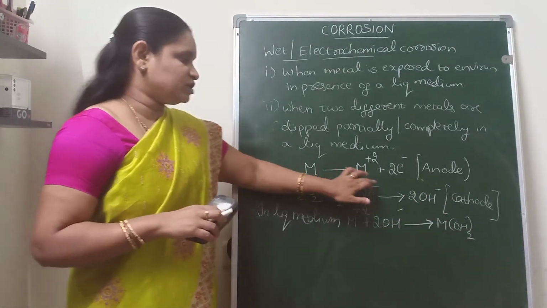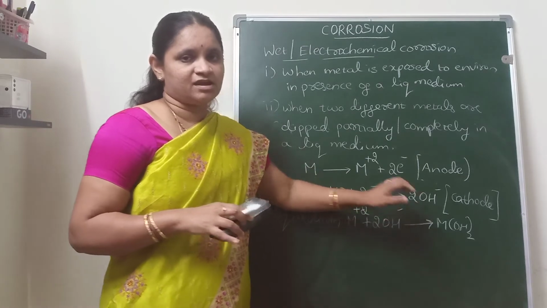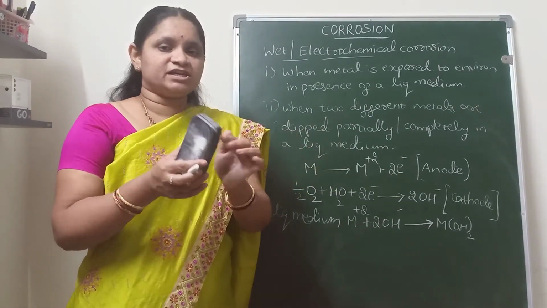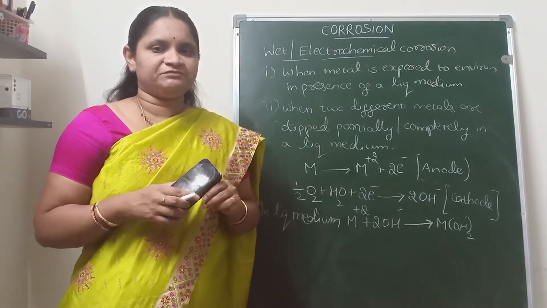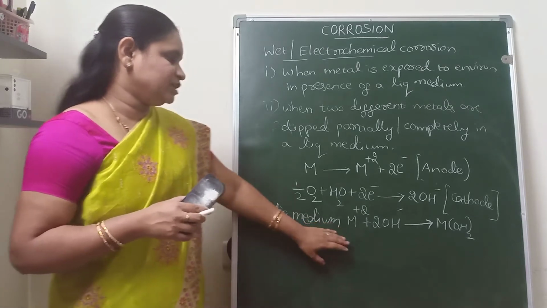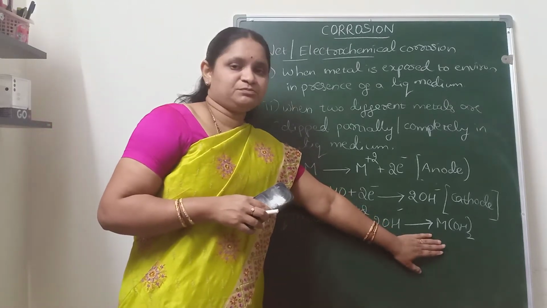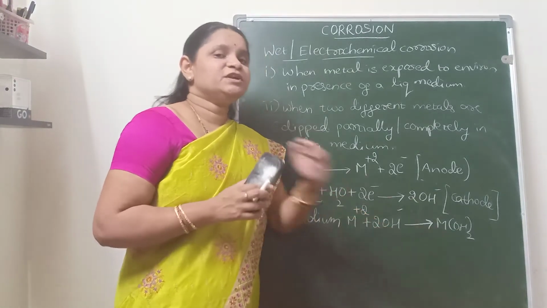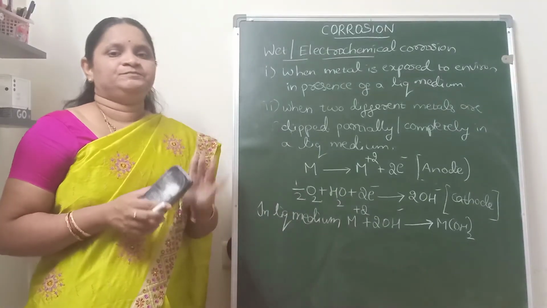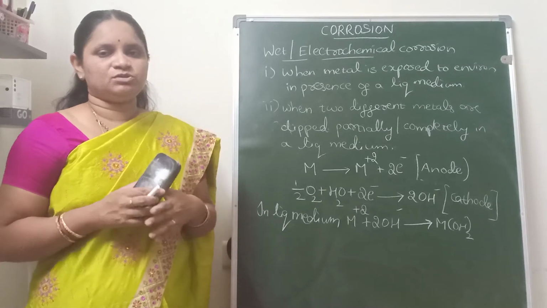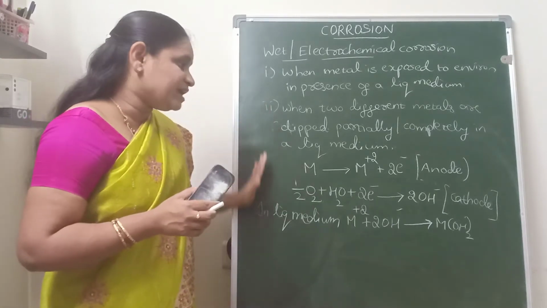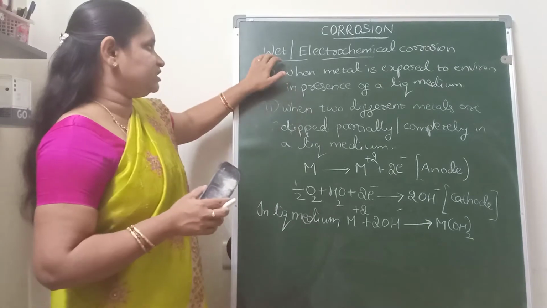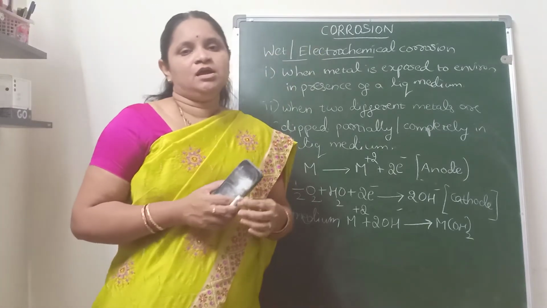So after the formation of these metallic and non-metallic ions, both of them will migrate towards each other through the liquid medium, and they will combine to form the corrosion product, metal hydroxide. Here is the corrosion product which will be formed in between the anodic part and cathodic part. So this is the main principle which is involved in the wet or electrochemical corrosion.